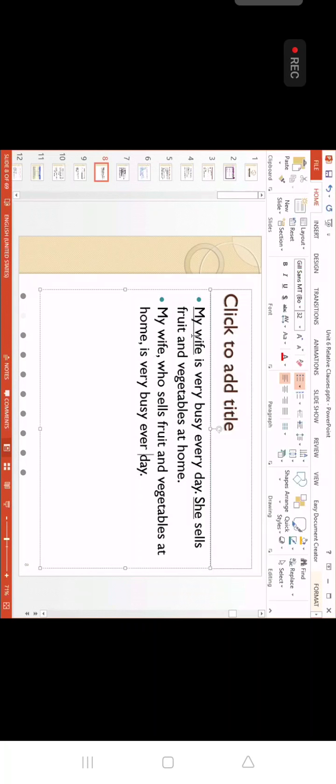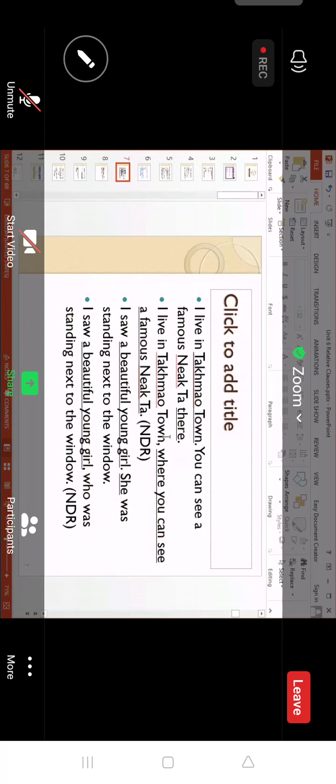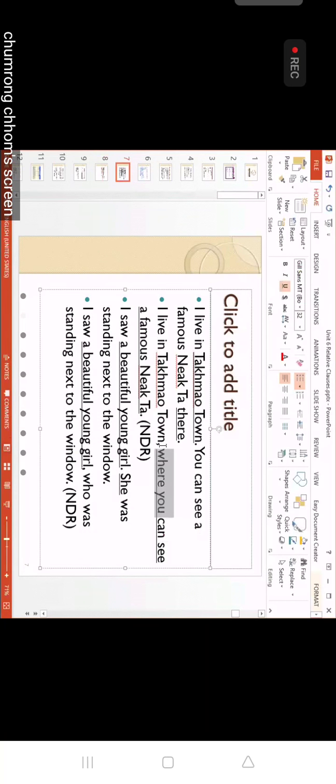Usually, if the second sentence modifies the subject, put it behind the subject. How do we move the whole second sentence? You have to put it behind my wife here. If it modifies the subject, you have to put it behind the subject. And here, how many commas are there, everybody? Two commas, right? How about this one? How many commas there? One. Why only one here?